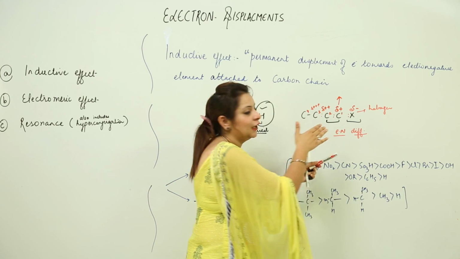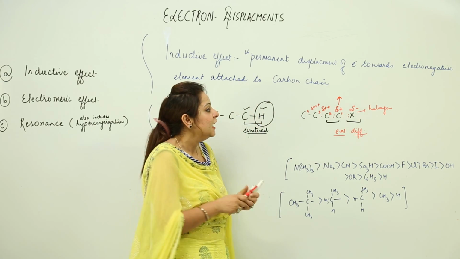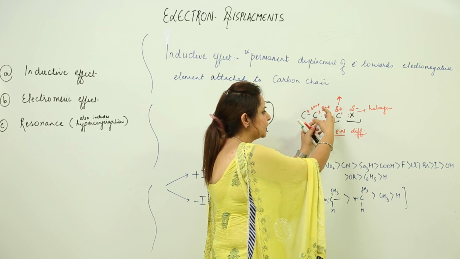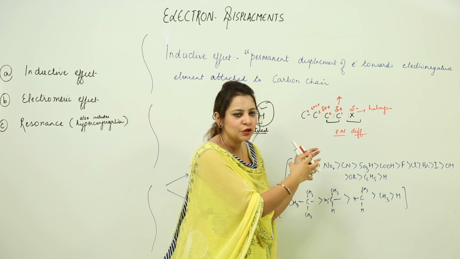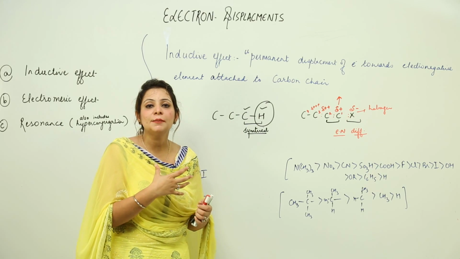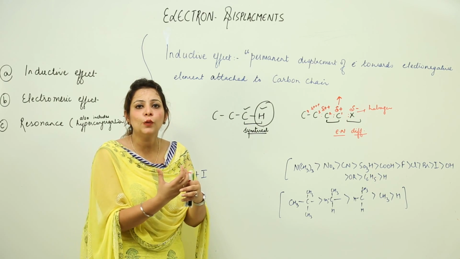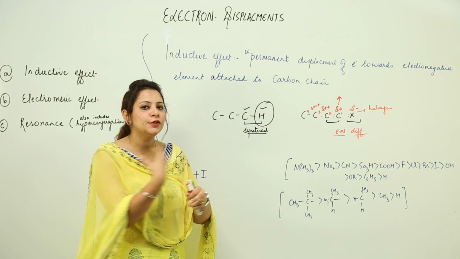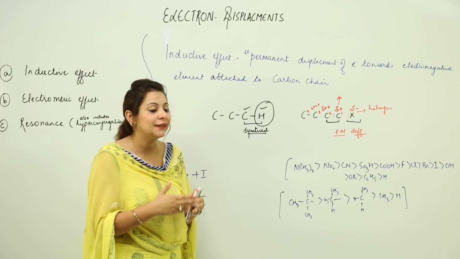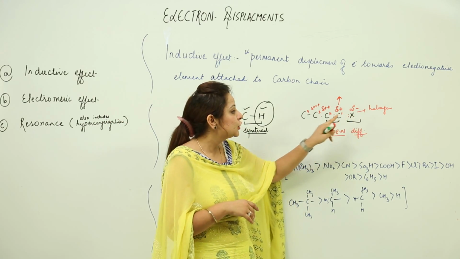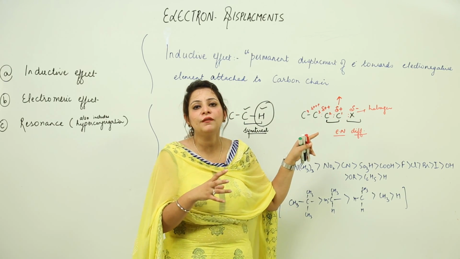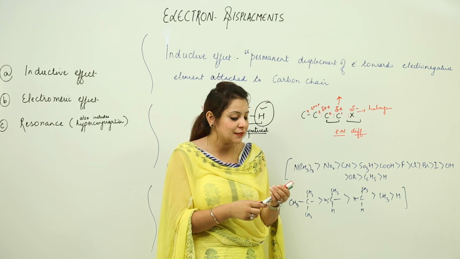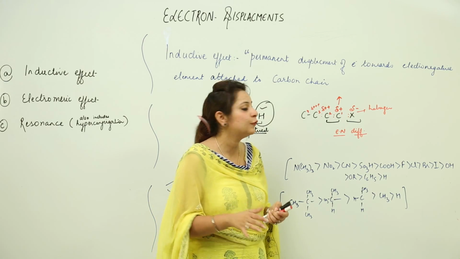So this is going to happen along the chain. Because it has withdrawn the electrons, it has acquired a positive charge, now it is withdrawing an electron, it acquires a positive charge. So that means this is a shift of electrons towards the electronegative atom. What do you observe actually? There is a shift of electrons towards the electronegative atom, and it happens only when an electronegative element is here. So we can say there is a shift of shared pair of electrons throughout the chain of carbon atoms.